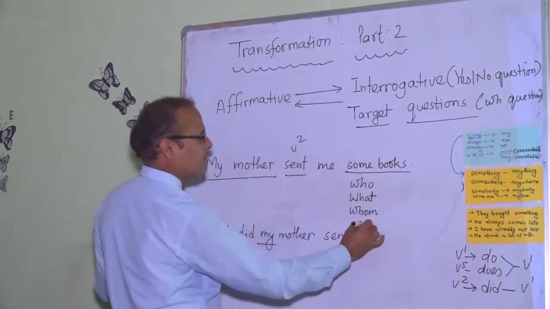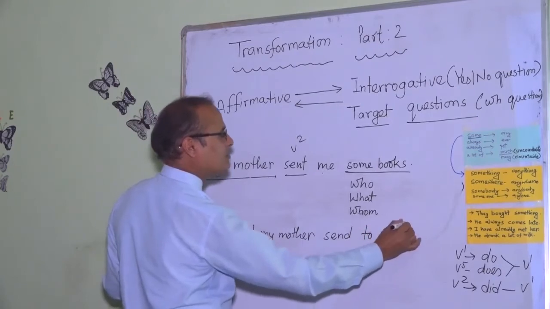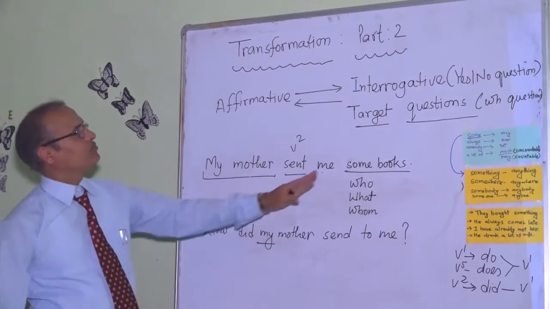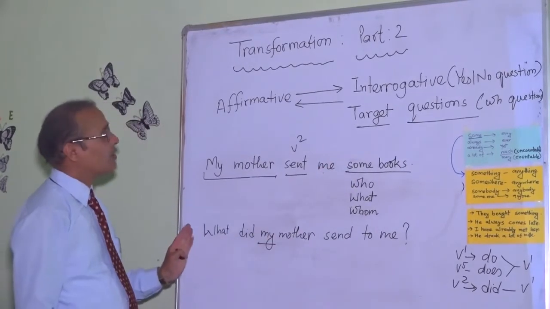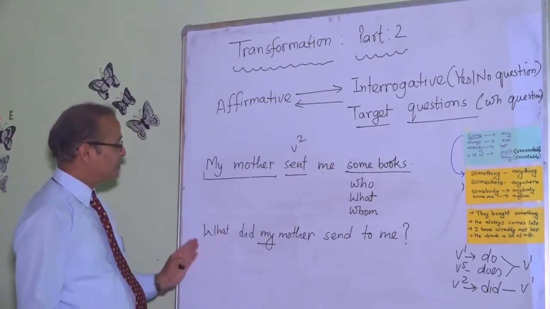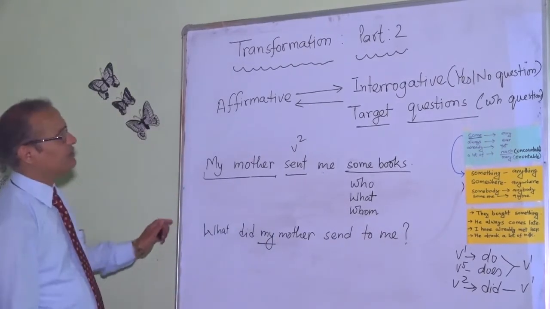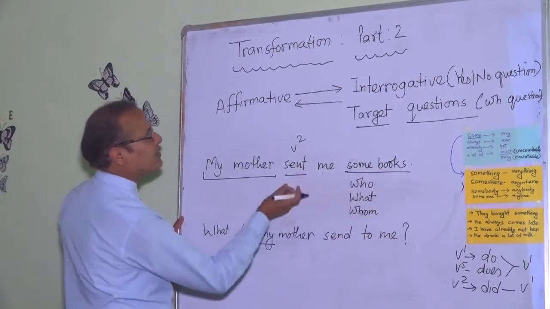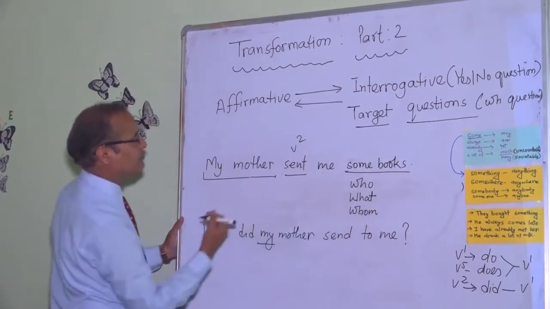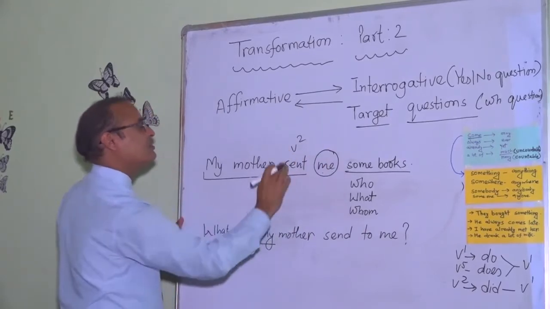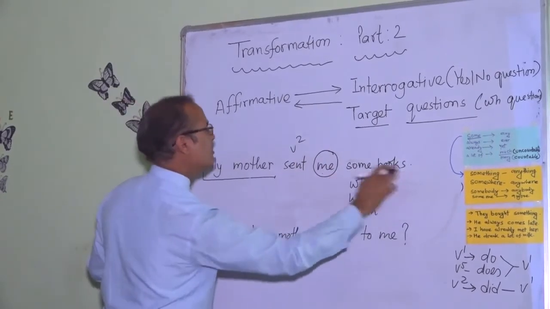Now me, to me. It's an indirect object. So the direct object we are using for the question. So it will be to me. What did my mother send to me? And in the same way, whom. If you are asking a question for whom, you target this word. Now other words are used in the question.